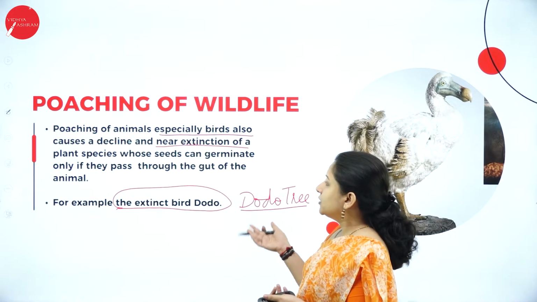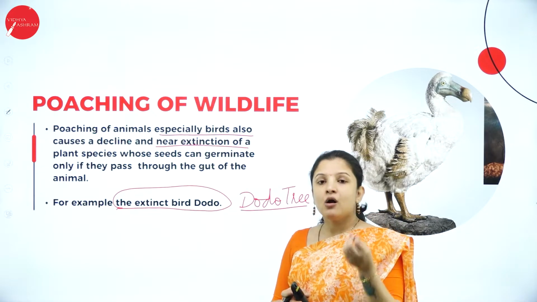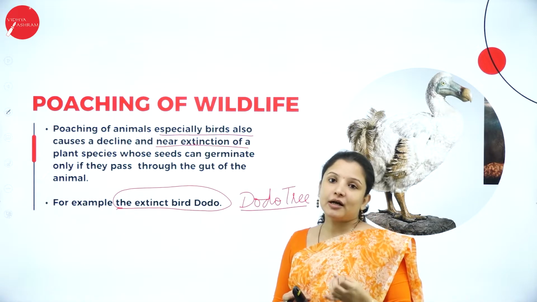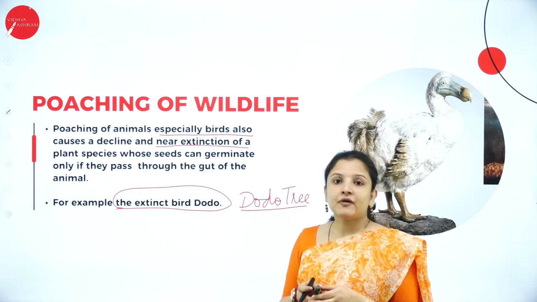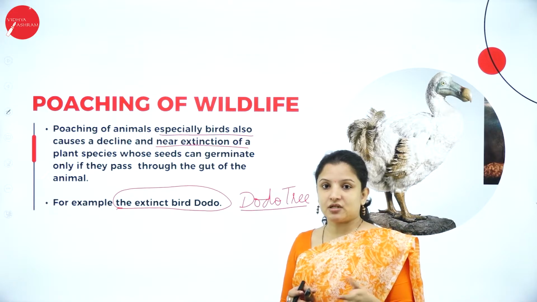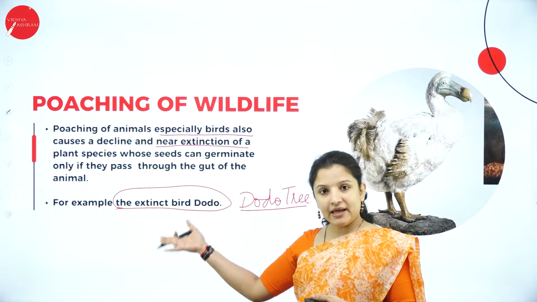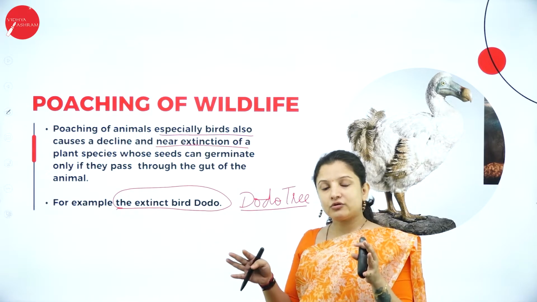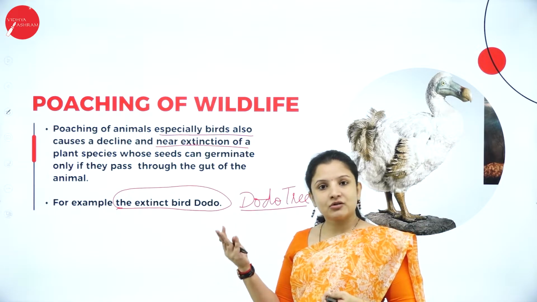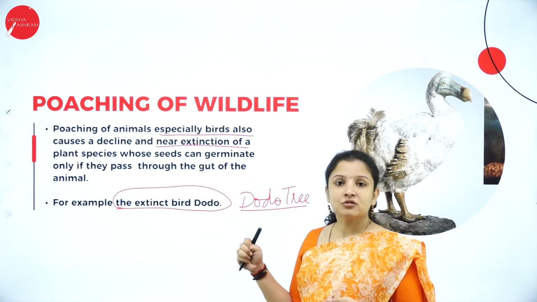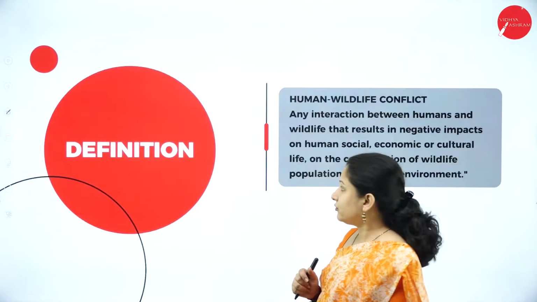So that is how. There are some plants especially which can germinate only if they pass through the gut of certain animals. So that is why poaching of wildlife poses a threat to the biodiversity. Because of the extinction of the dodo bird, the dodo tree became extinct. Now, that remaining dodo tree will also become extinct, because no longer can they grow that tree, because the dodo bird is not there, right? So that is how poaching can pose a threat to the biodiversity.